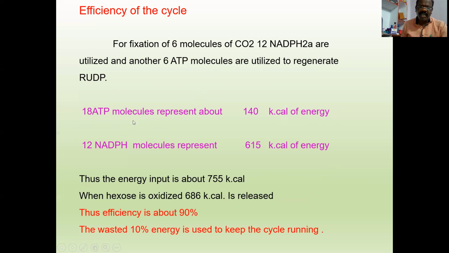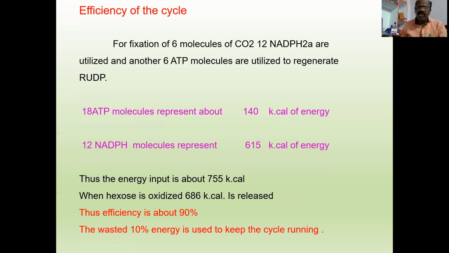Here is the energy released from ATP and NADPH2. 18 molecules of ATP represent about 140 kilocalories of energy, whereas 12 NADPH molecules represent 615 kilocalories. The total energy is about 755 kilocalories.